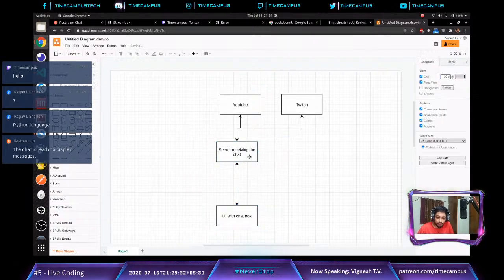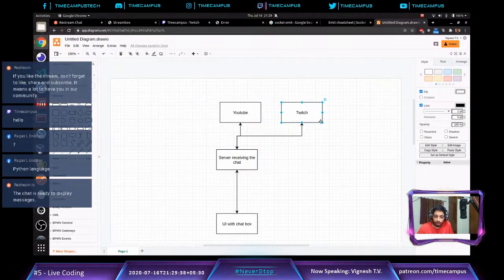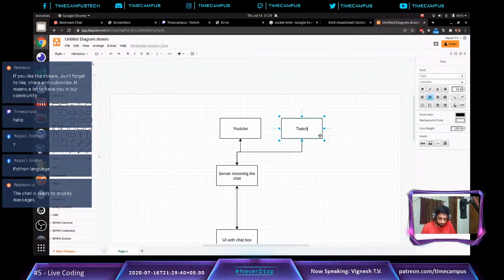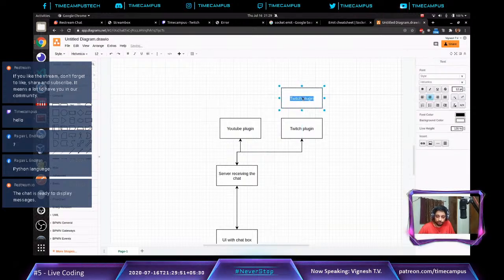Now the server, as soon as it receives any message from the UI, has to send the message to my Twitch plugin, and this is the YouTube plugin, and this Twitch plugin must basically post that message in Twitch. This is what we want to do.